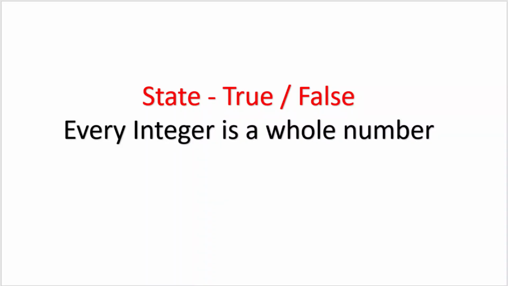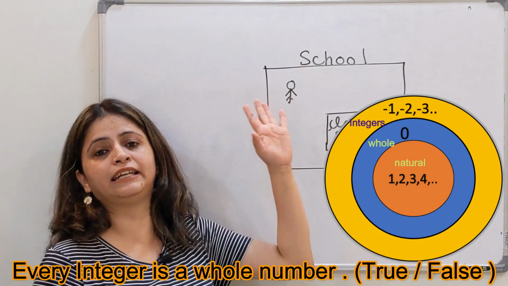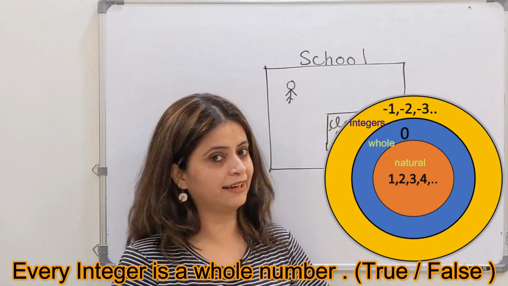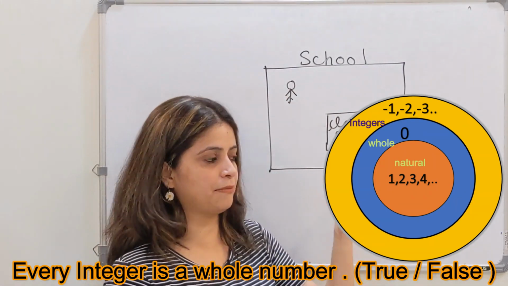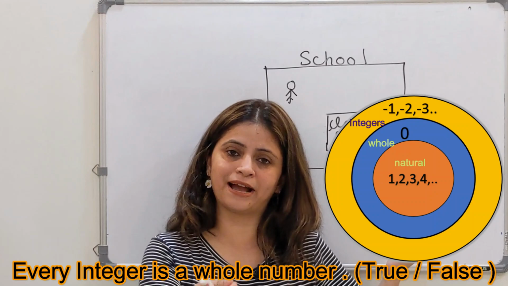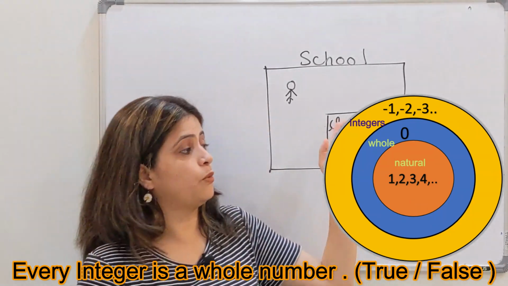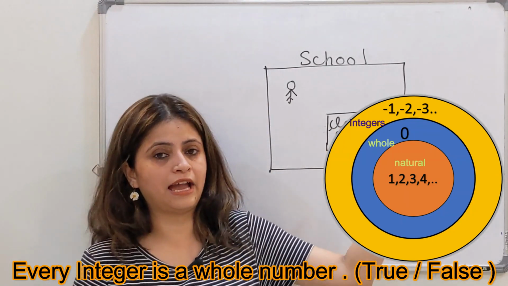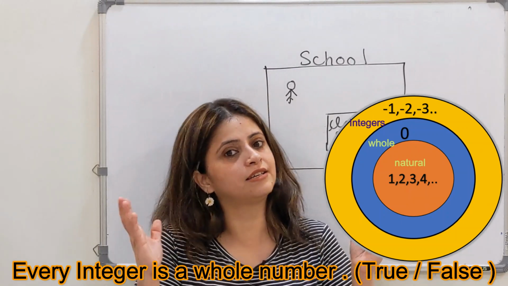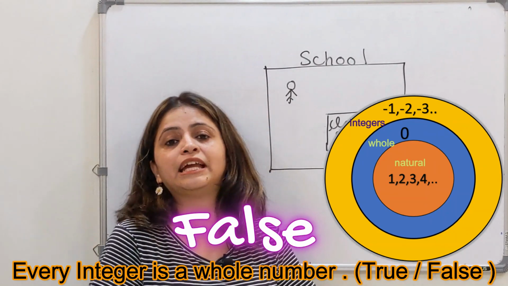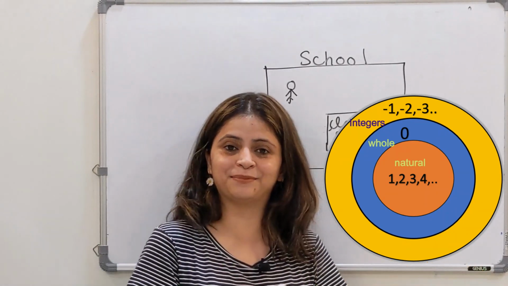Third question. Every integer is a whole number. They are saying all integers are whole numbers. No. -1, -2, just give one example. Say -1 is an example where -1 is an integer and not a whole number. So the statement is false, or every integer is not a whole number.